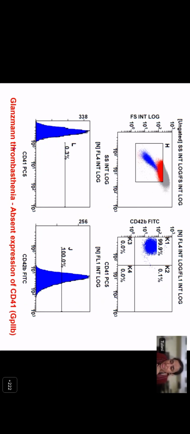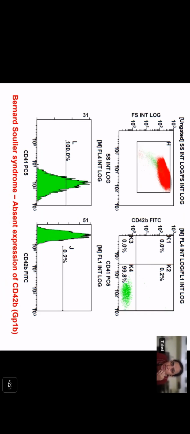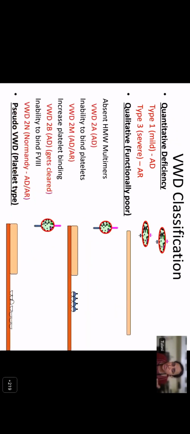Glanzmann's thrombasthenia is absent expression of CD41. So you can see that these platelets, which are represented in blue, are expressing only the CD42b receptor, which is the 1b receptor, and there is absent expression of CD41 or the 2b receptor. So this is diagnosed as Glanzmann's thrombasthenia. And we see Bernard-Soulier syndrome. Again, the platelets are represented in green here, and you can see the number of platelets is less because usually these patients have thrombocytopenia. And you can see that these platelets are expressing only CD41 and not expressing CD42b, which is Bernard-Soulier syndrome. Now, coming to von Willebrand disease, you can divide them into quantitative deficiency or qualitative deficiency.